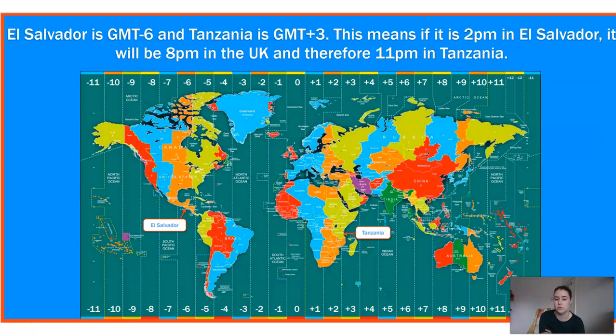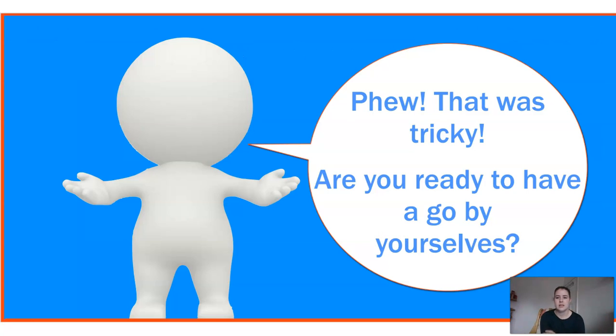These ones are more difficult when we're looking at them on opposite time zones. So some of those were a little bit tricky. But what I would like to do is, if you need to, go back and re-watch the video. There are some activities attached to the sheets that you've been sent. I would like you to pick the activity you think is most appropriate for you. The document will explain which ones are the easiest, which ones are medium, and which ones are the hardest. I would like you to pick one of them and have a go.